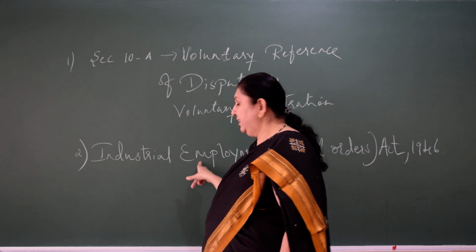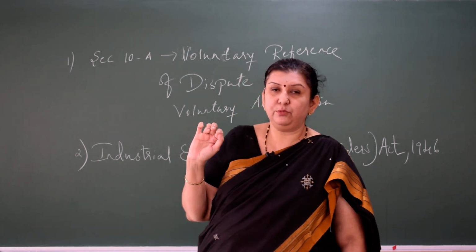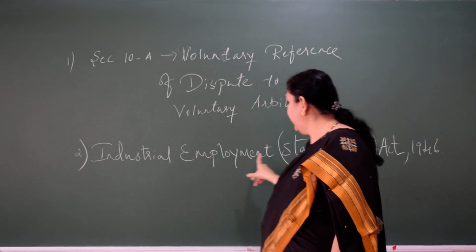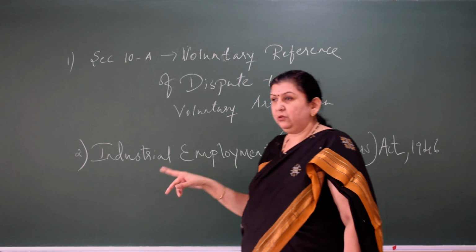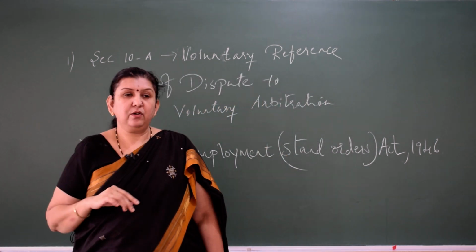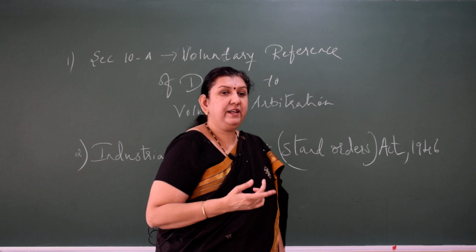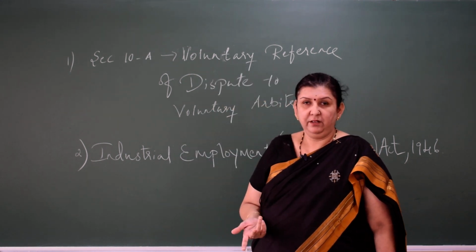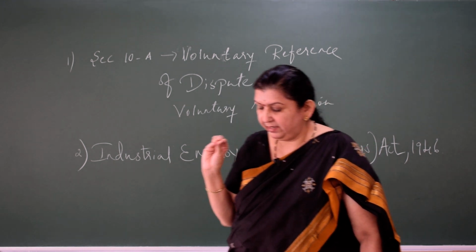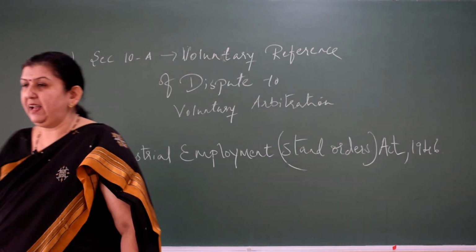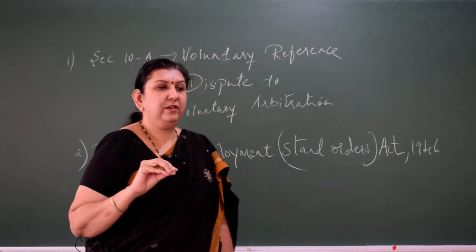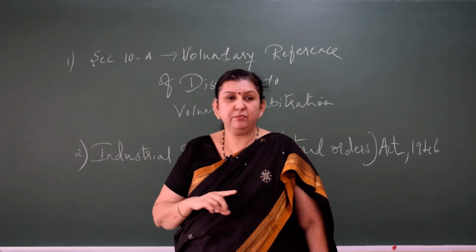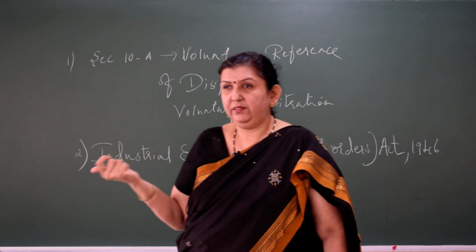Now, the duty of the certifying officer is this: once the draft is submitted to the certifying officer, he has to give 1 copy to the employer and 1 more copy to the trade union, or in case there is no trade union, to the representatives of the workmen. So, 5 copies of the draft standing orders have to be given to the certifying officer. The certifying officer will give 1 copy to the employer and 1 copy to the representatives of the workmen.